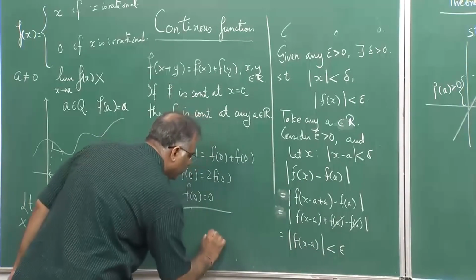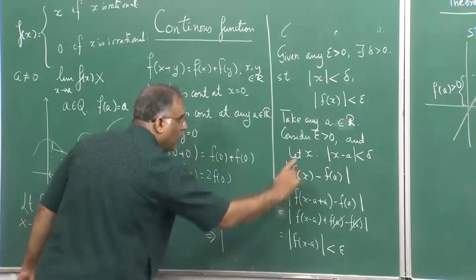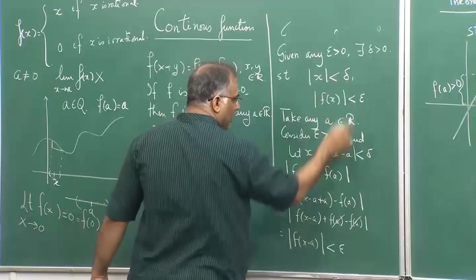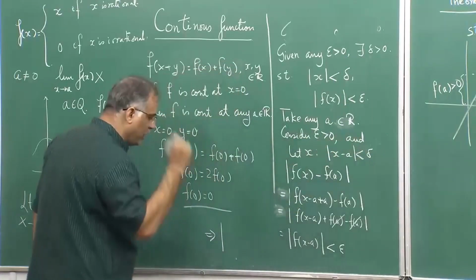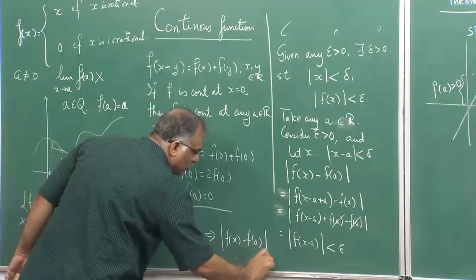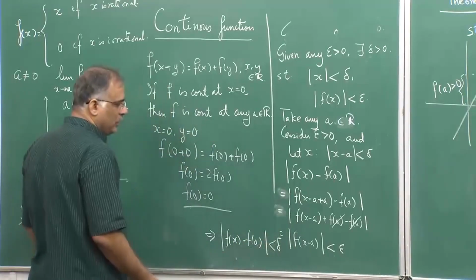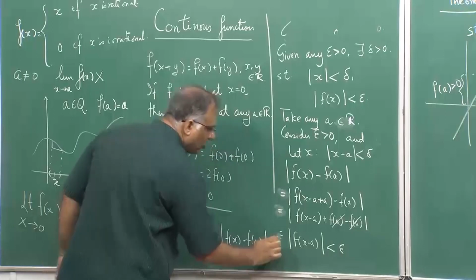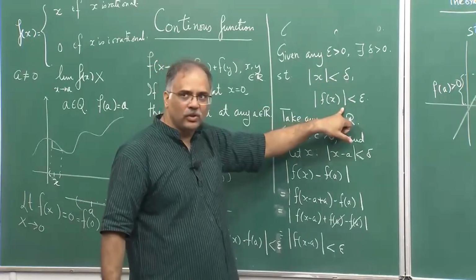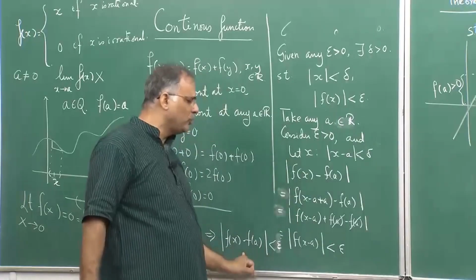So, from here I conclude that given this epsilon, whatever delta works for the 0 case will work for any other point a. Once a delta is known for the point 0, the same delta will work for the point a.